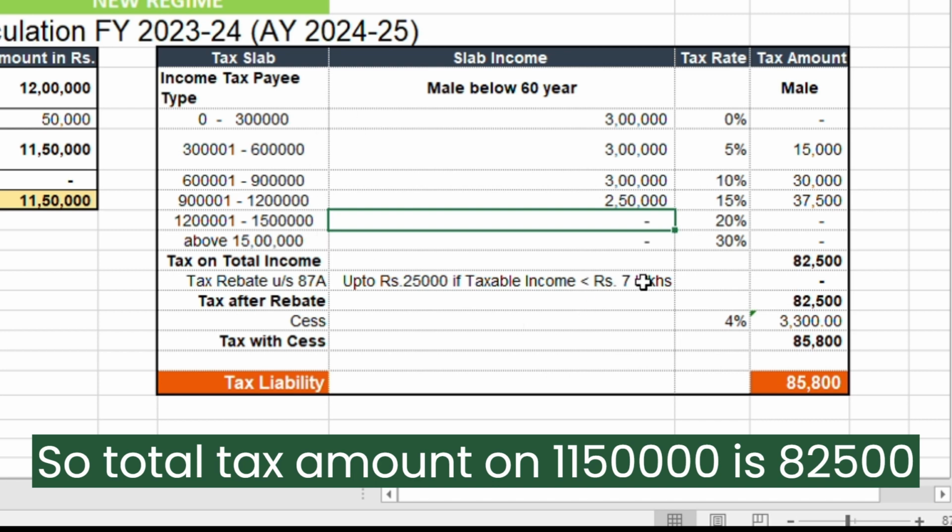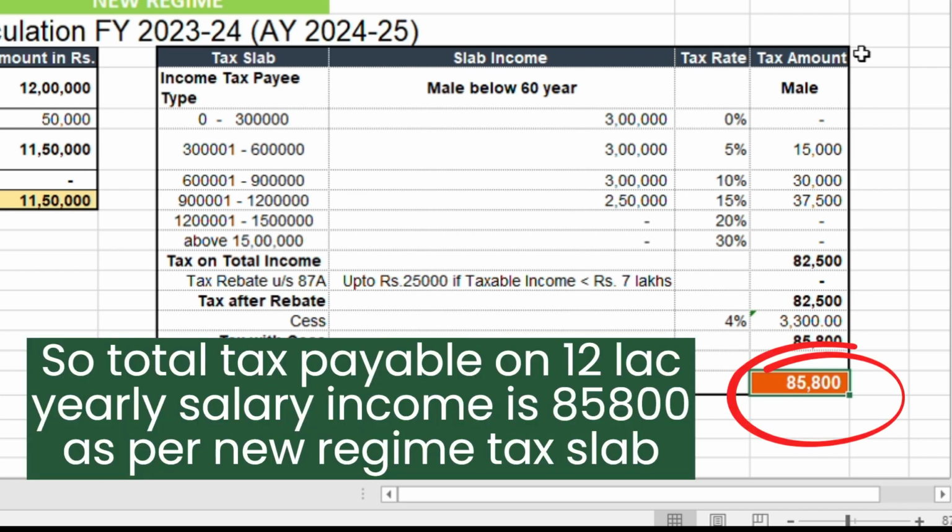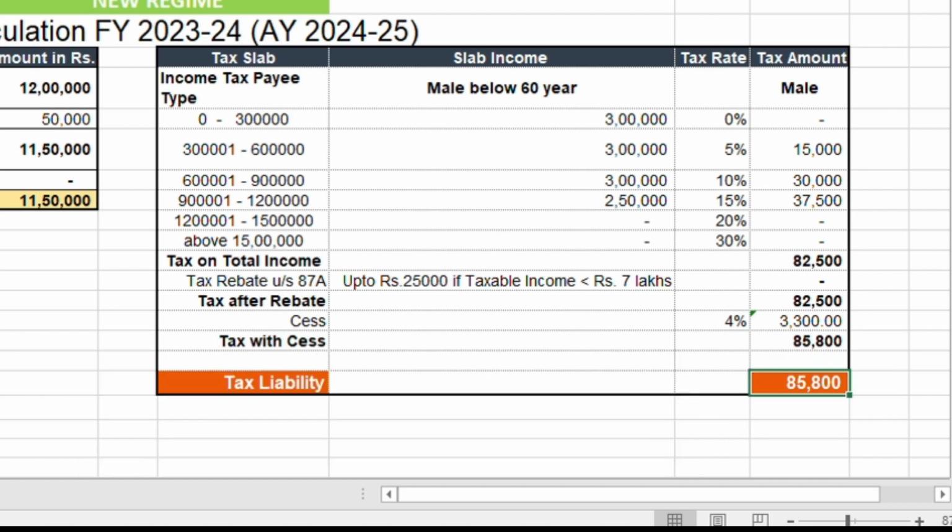So total tax amount on 11,50,000 is 82,500. Now we need to add 4% cess on the tax amount, which is 3,300. So total tax payable on 12 lakh yearly salary income is 85,800 as per new regime tax slab.